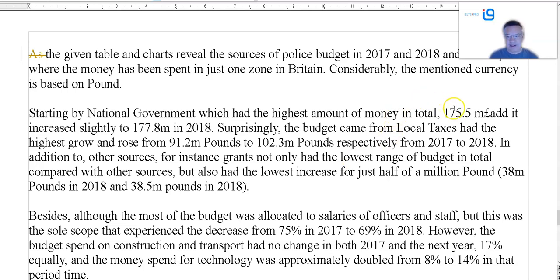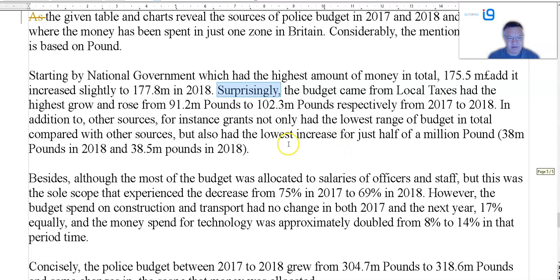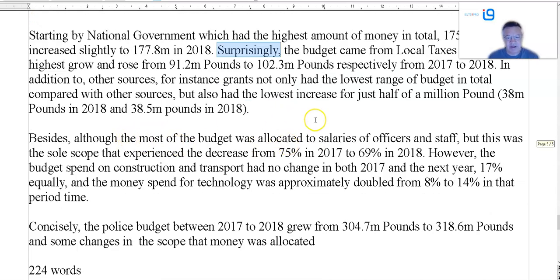Hang on, tell us a million, add, pounds, add, it increased slightly to 18. Why is it surprising? Why is it a surprise? In what sense is it a surprise? Why is it? It's surprising me. Okay. Let's increase admin pounds. Besides, although the most of the budget was allocated to sales and staff, but this was the sole scope that experience of the. Okay, so there's no change.